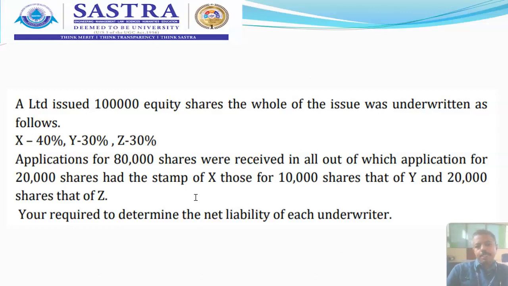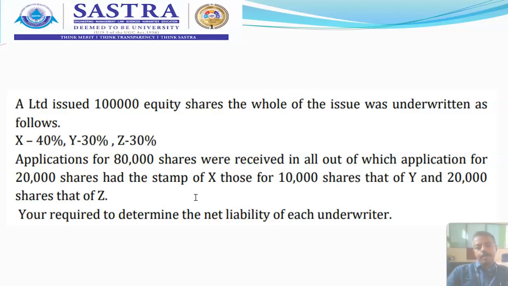So now please understand the question. It is a type of complete underwriting. So totally 80,000 share applications have been received from the public out of 1 lakh equity shares. Of that 80,000, there are some marked applications and the balance are unmarked applications. Here the balance they did not say. They said only about marked applications, which means the balance we can treat as unmarked applications.